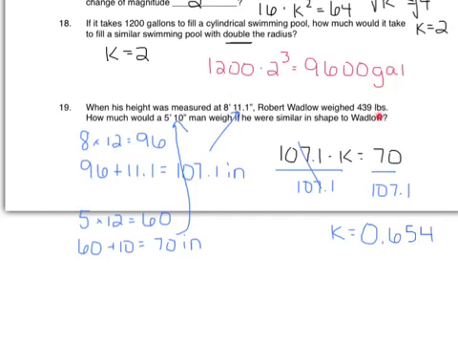to take my old weight and multiply it by my k value cubed. So I'm doing 439 times 0.654 cubed, and that's going to give me about 122.8 pounds. Okay? Which again is reasonable for the weight of a person.